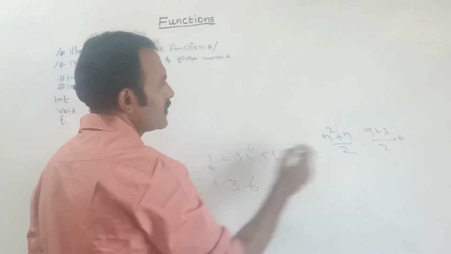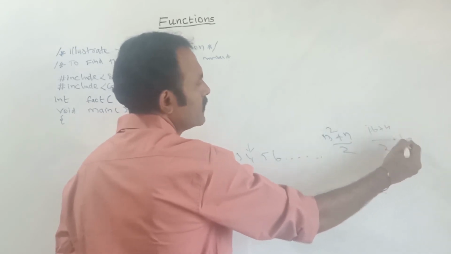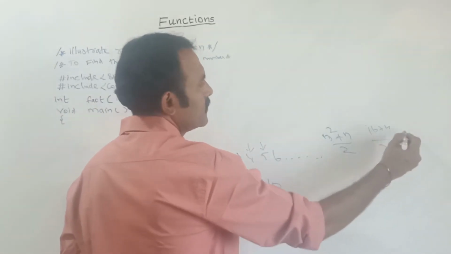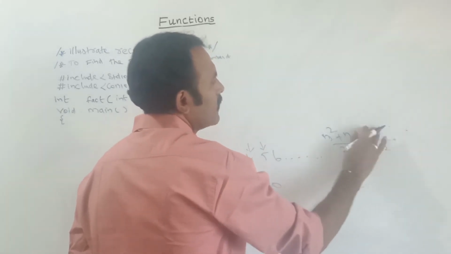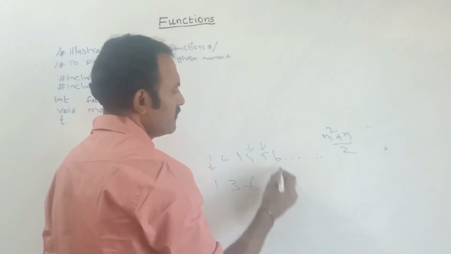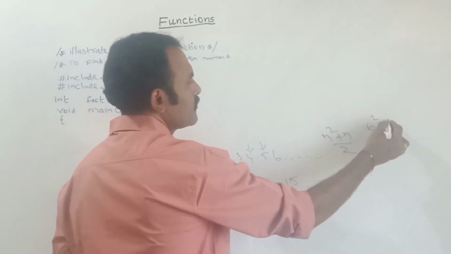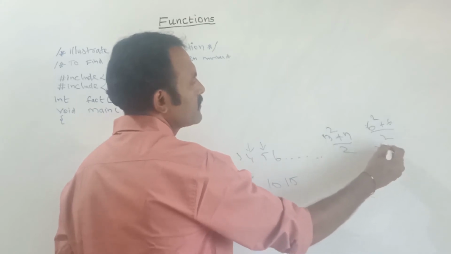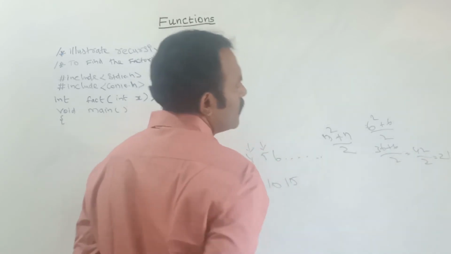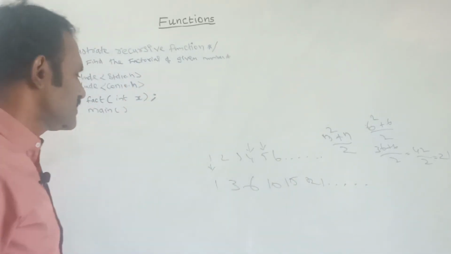Next, if you take 4, then 4 square is 16 plus 4 divided by 2, that is 20 by 2, which is equal to 10. Next, if you take 5, n square is 25 plus 5 divided by 2, 30 by 2, that is equal to 15. If you take n equal to 6, then 6 square plus 6 divided by 2, that is 36 plus 6 divided by 2, 42 divided by 2, which is equal to 21. So in this way we can find the triangular series.